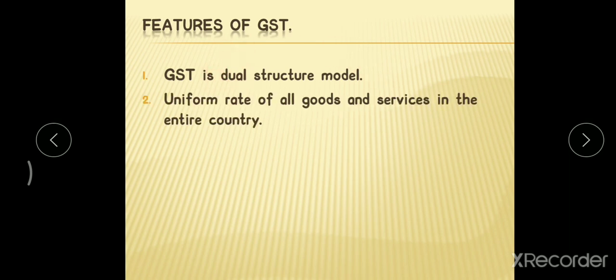The next feature is a uniform rate of GST on all goods and services across the entire country. As I told you, the objective of GST is a unique ideology called one nation, one tax. They prefer to follow a one tax rate system. The implementation of GST was historic, as the economic boundaries created by the different states and union territories were abolished, which leads to the free movement of goods and services.